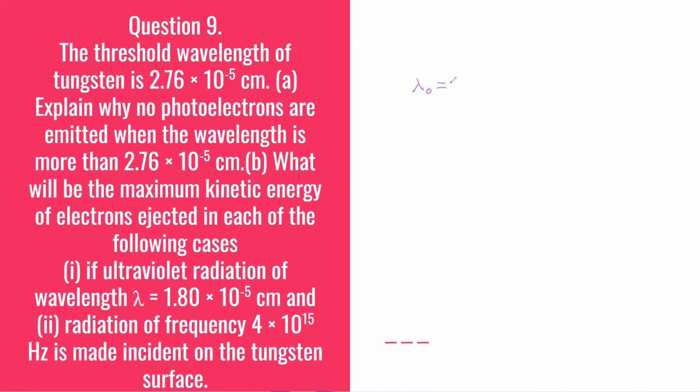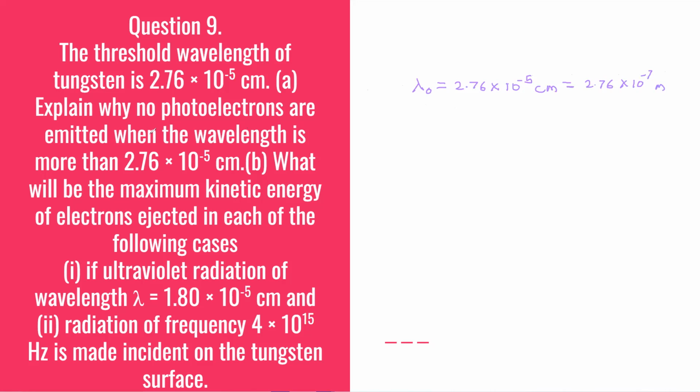So lambda naught is equal to 2.76 into 10 raised to minus 5 centimeter. We can convert this into meter by multiplying it with 10 raised to minus 2, so it will become 10 raised to minus 7 meter. So this is the threshold wavelength.